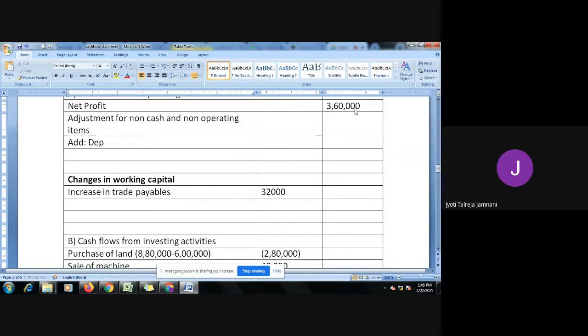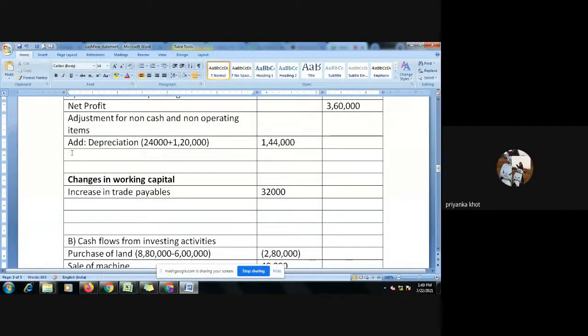So add depreciation. How much should I add? 24,000 on the machine sold and 1 lakh 20,000 which I have for this year. So totally 1 lakh 44,000 should be added. So I should be adding 1 lakh 44,000 back because depreciation is a non-cash item. Cash has not gone out. Then why did you remove it from profit? You can't remove it. So you add it back and show that this 1 lakh 44,000 is not a cash outflow. So we are adding it back. Is that clear?